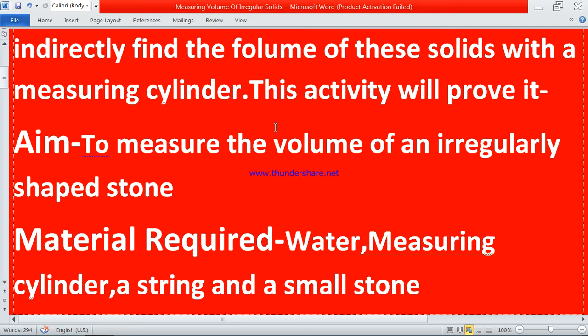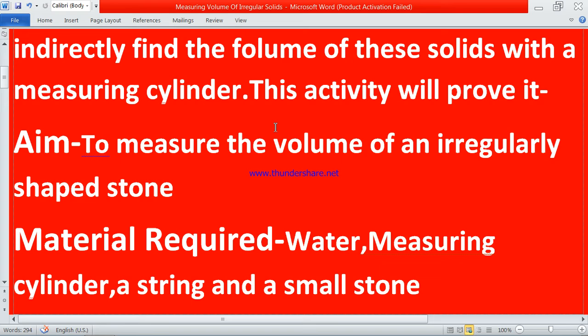1 ml is 1 centimeter cube. This is the rule, that 1 ml is 1 centimeter cube. So 1 centimeter cube means 1 centimeter into 1 centimeter into 1 centimeter. So the cube of 1 is 1, so 1 centimeter cube will also be 1. So 1 centimeter cube will be 1 ml, and the next ones will be found by multiplying it.